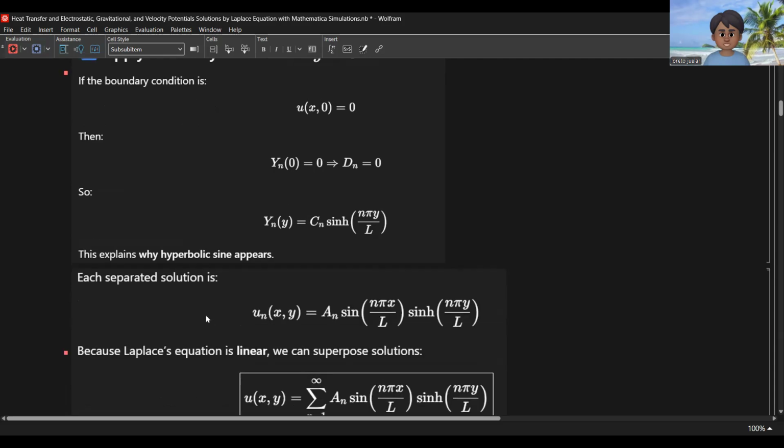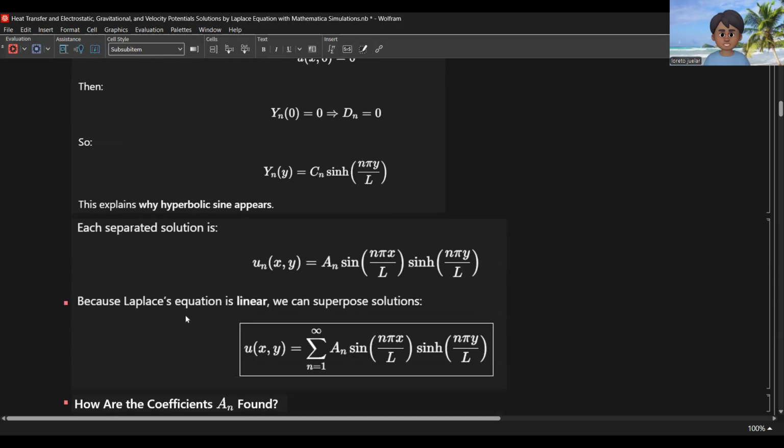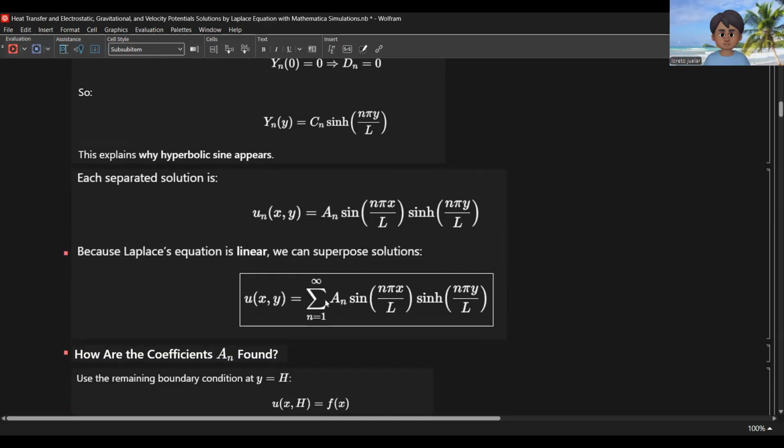So we have the separate solutions, but we're now going to combine them: e sub n sine n pi x over L times hyperbolic sine n pi y over L. Because the Laplace equation is linear, we can superpose the solutions by using the summation from n equal to 1 to infinity.